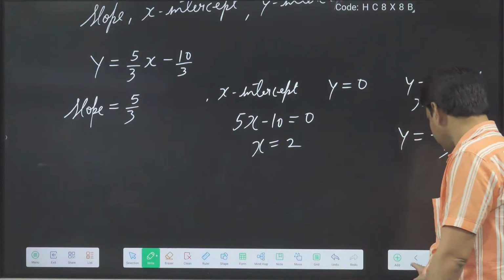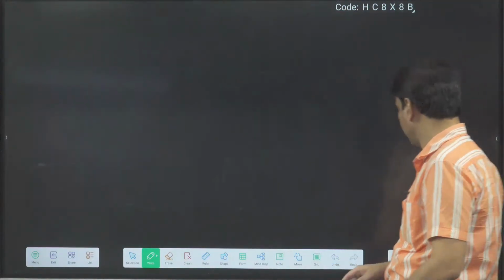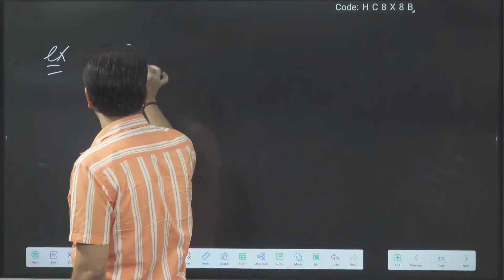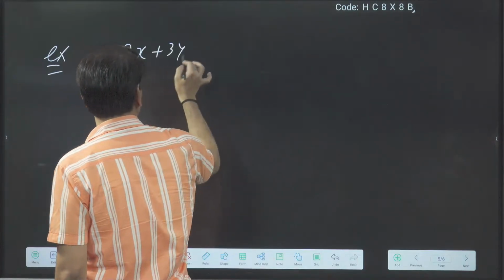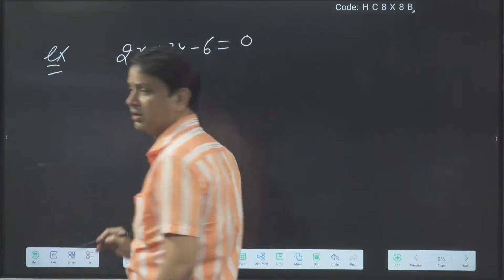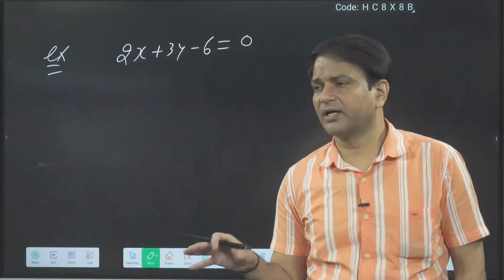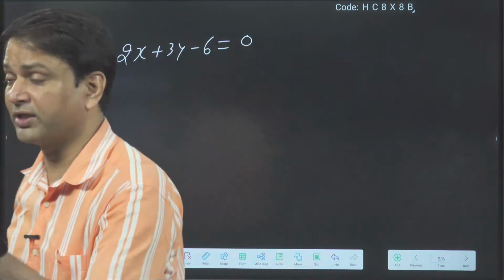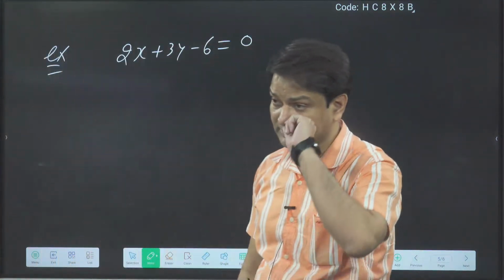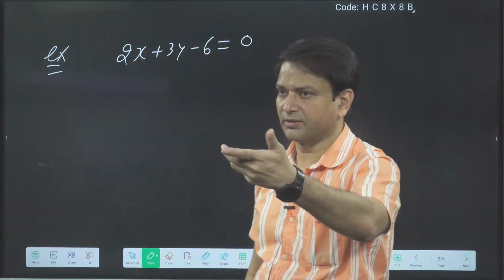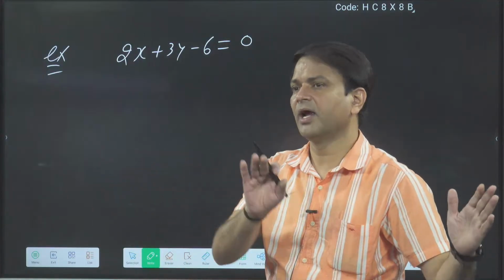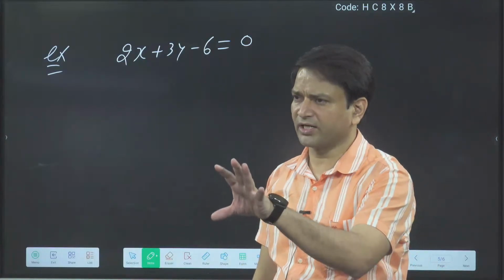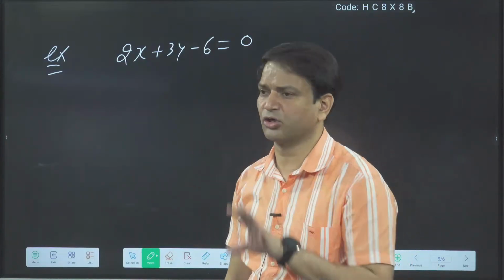Completed. They can give another form also, like this. Suppose I am giving 2x plus 3y minus 6 is equal to 0. Okay, so is this the equation of a straight line or not? First we have to decide. How can we decide? It is not in our standard form y is equal to mx plus c, but we can convert it: y you can put on one side, and x and the constant on the other side. So we can convert it into our standard form. So this is the equation of a straight line.